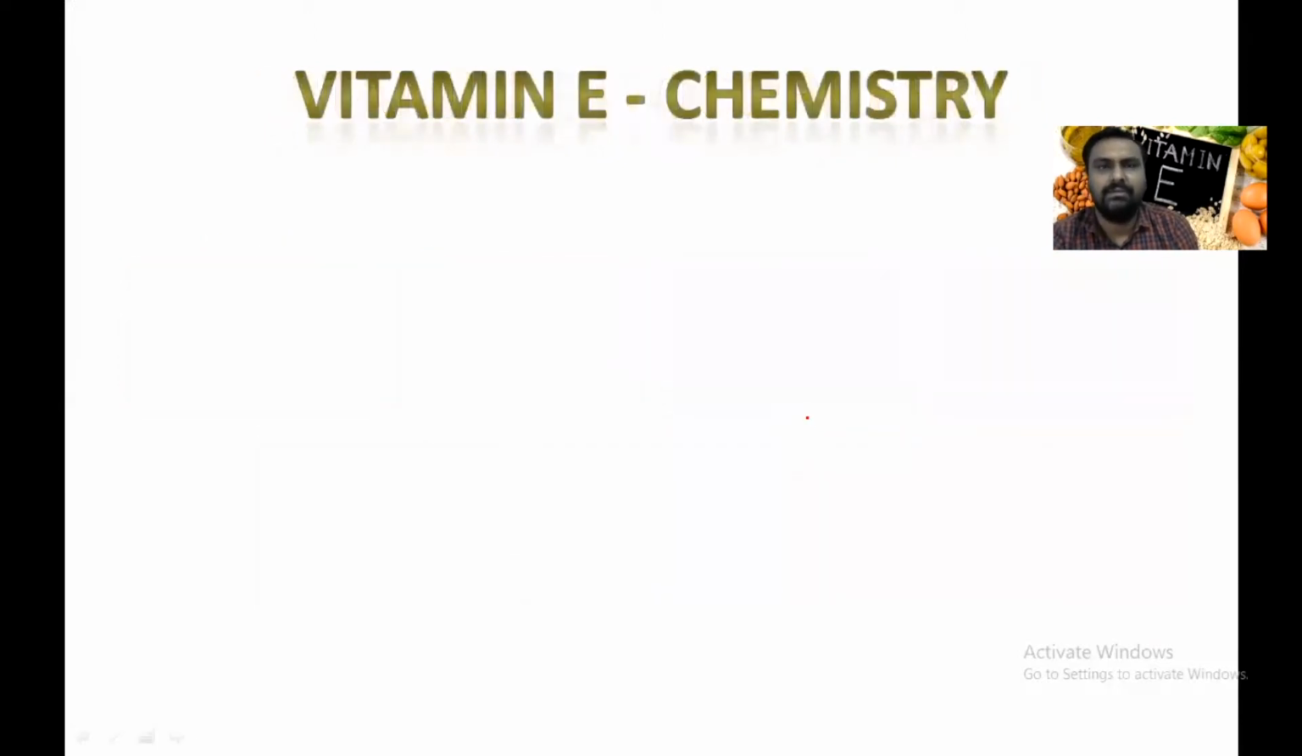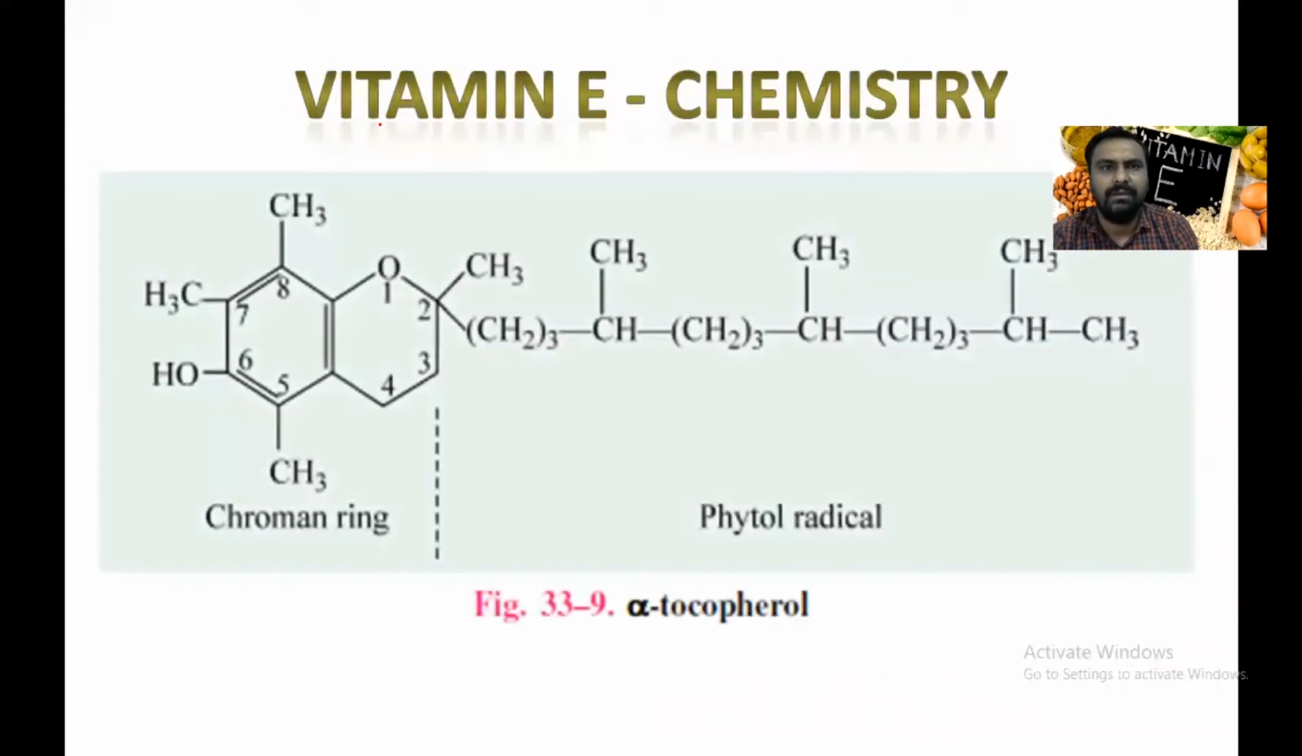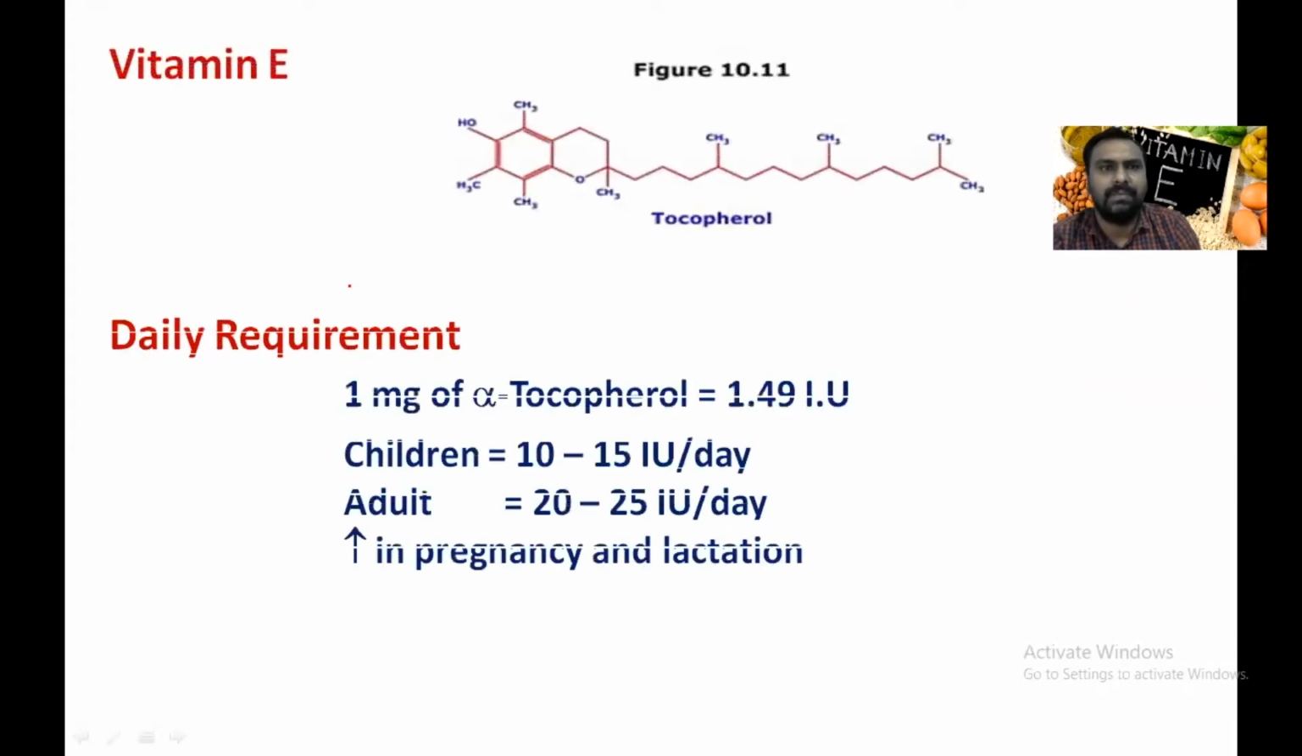In chemistry, there are different tocopherols: alpha, beta, gamma, delta. These are the different tocopherol forms, but out of these, alpha tocopherol is the most active form of vitamin E. It has a chromane ring and an isoprenoid side chain. This is the structure of alpha tocopherol. The daily requirement is around 10 to 15 international units per day.